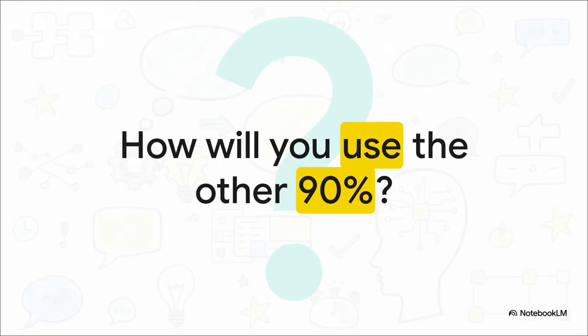So there you have it. We've covered building better foundations, turning the AI into your personal content engine, using it as an analyst and tutor, and mastering those advanced workflows. You now have the exact playbook that the absolute top professionals use. I'll leave you with this one thought. You know the tricks now, and you've seen the massive gap between basic and power users, so how will you use the other 90%? It is officially time to test out these strategies, work a whole lot smarter, and unlock your absolute peak productivity.